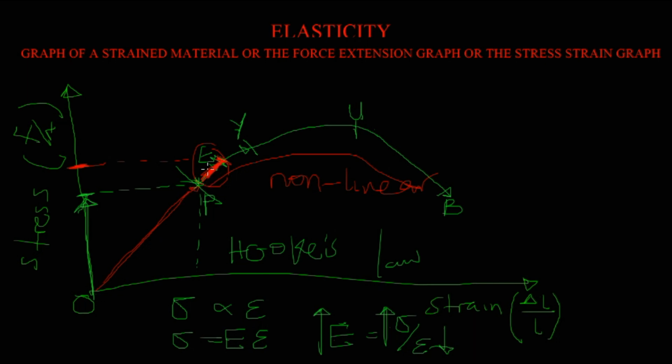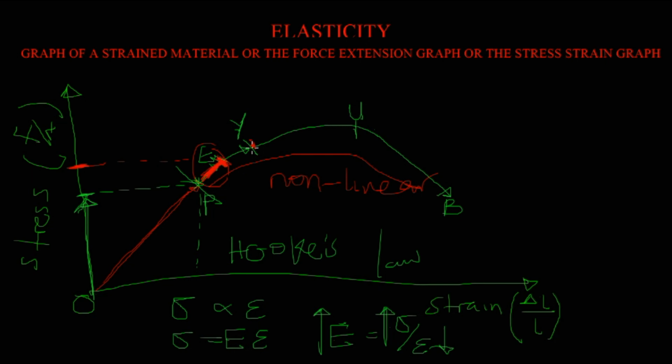Also, let's talk about the yield point. This is the yield point. It is the point that indicates the beginning of plastic deformation. At this point, the extension of the material takes place more quickly with little or no increase in load.